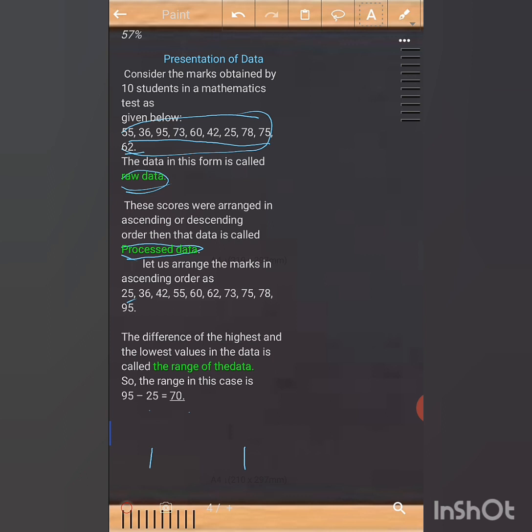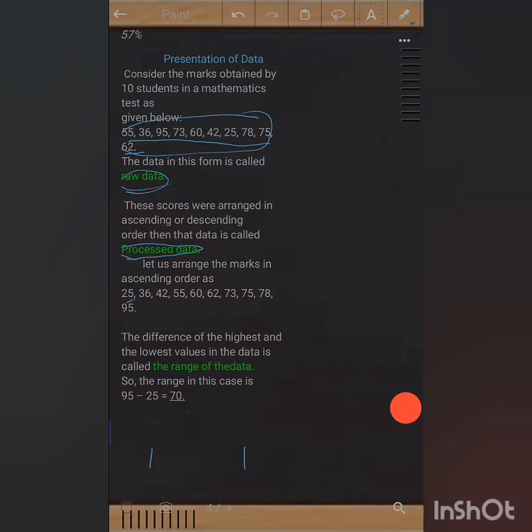Okay, this is all about the introduction to statistics. From tomorrow we'll start doing exercise problems. Try to solve the first exercise from this chapter.